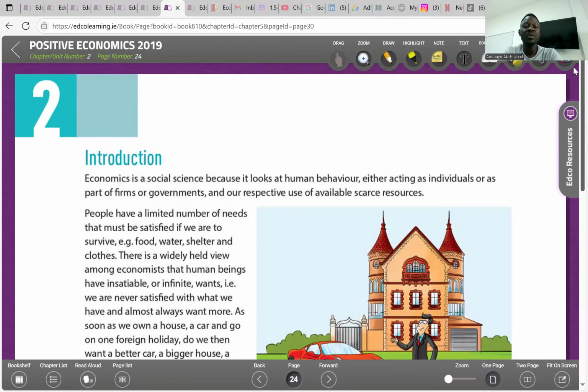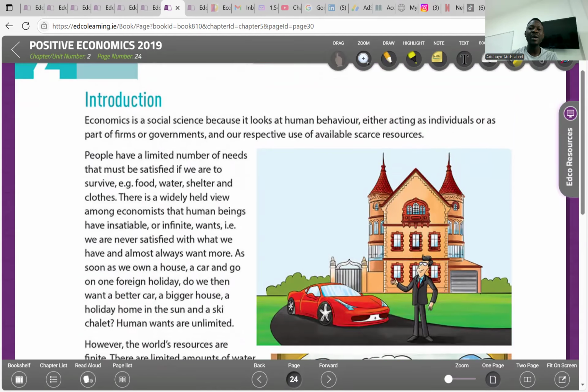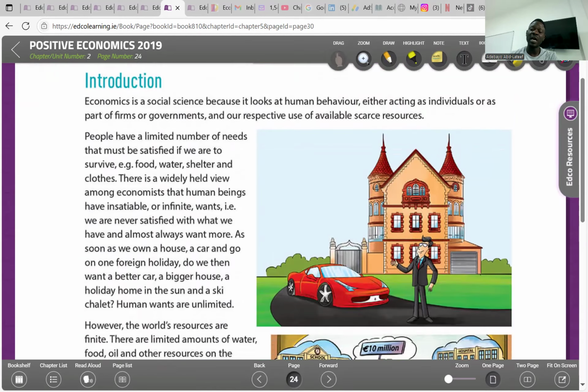Economics is a social science because it looks at human behavior, either acting as individuals or as part of firms or government, and our respective use of available scarce resources. So economics is a social science because it studies human behavior in the relationship between ends and scarce means that have alternative uses, which means it teaches us how we behave in terms of resource allocation. And when we talk about this, we're talking about the economic agents, which are government, individuals, and firms.